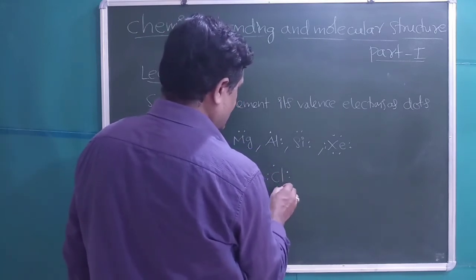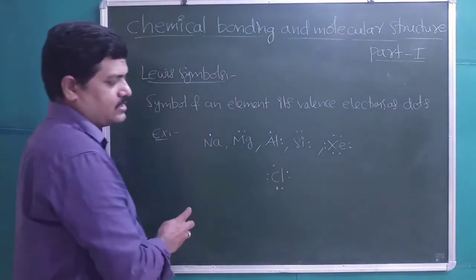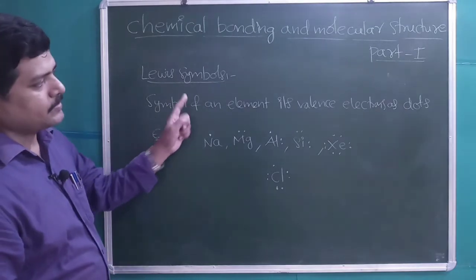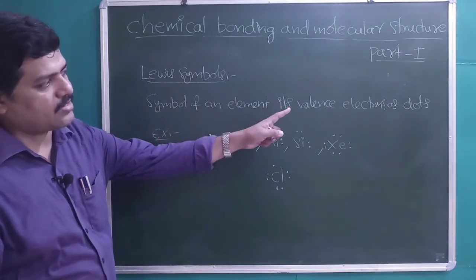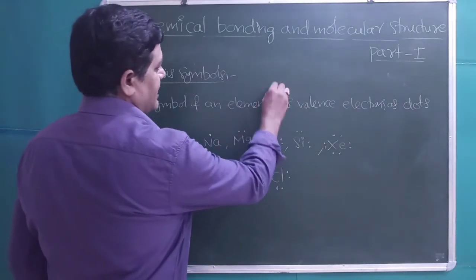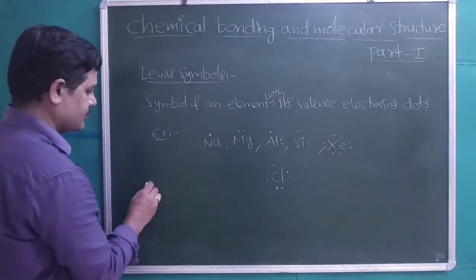Symbol of an element and its valence electrons as dots, that is known as Lewis symbols. The symbol of an element with its valence electrons as dots is called a Lewis symbol.